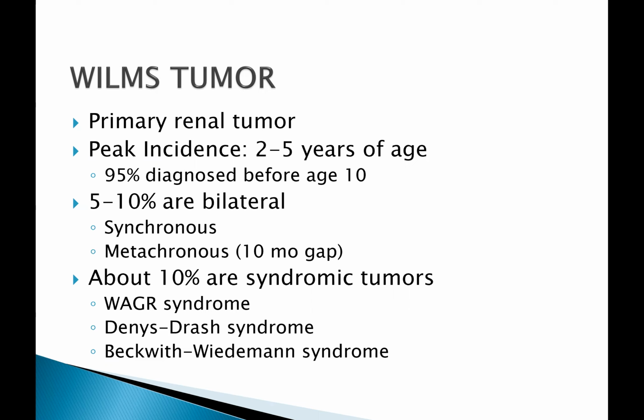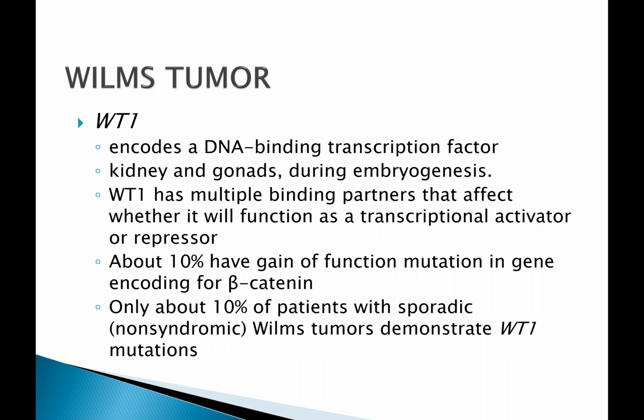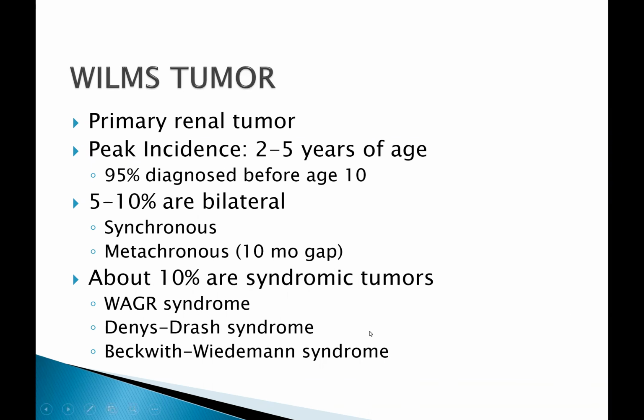The gene that is involved is what you call WT1, which encodes a DNA binding transcription factor. WT1 has multiple binding partners, which affects whether it will function as a transcriptional activator or repressor. About 10% will have gain of function mutations in the genes encoding for beta-catenin. Under Wilms, you actually have 3 syndromic tumors.